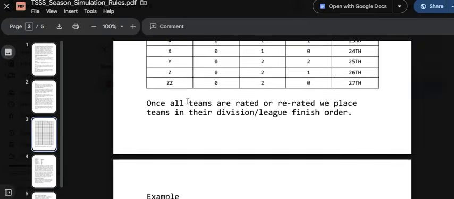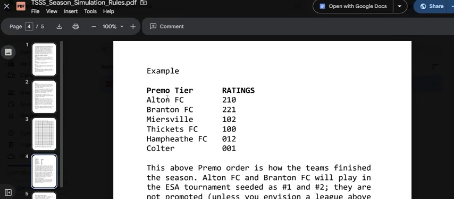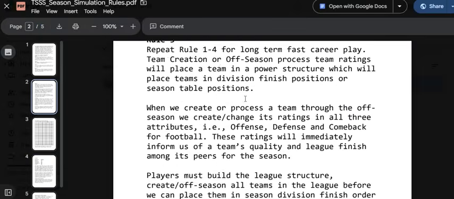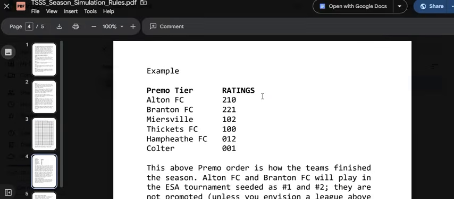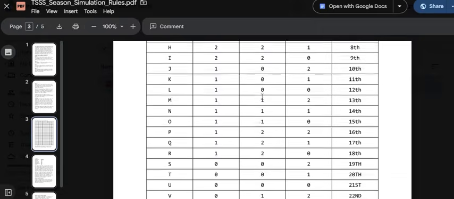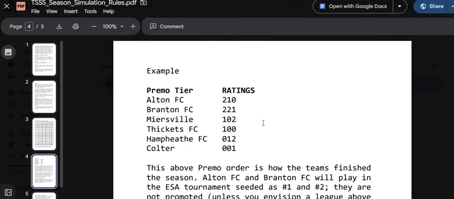So, all right. Okay. So here's an example. I'm going to make my 6 team. So I already know these 6 teams are in the primo tier because I organized my ESA, my fictional league up here, the 24 team soccer league with 4 divisions of 6 teams. Remember, these would be their own league. They'd play their own schedules. But again, I don't care about schedules. I don't care about playing those games. I only care about rating the teams.